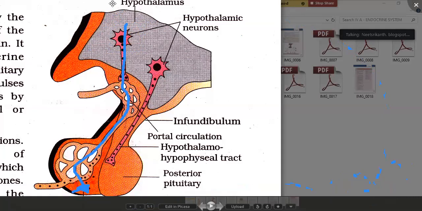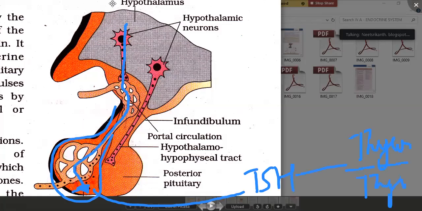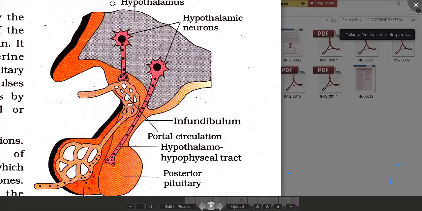This total, what you are showing here, is anterior pituitary. It stimulates the secretion of TSH, and the TSH stimulates the thyroid gland for the secretion of thyroxine. This is a cyclic process actually. The maintenance of the balance of thyroxine is possible by this particular action.